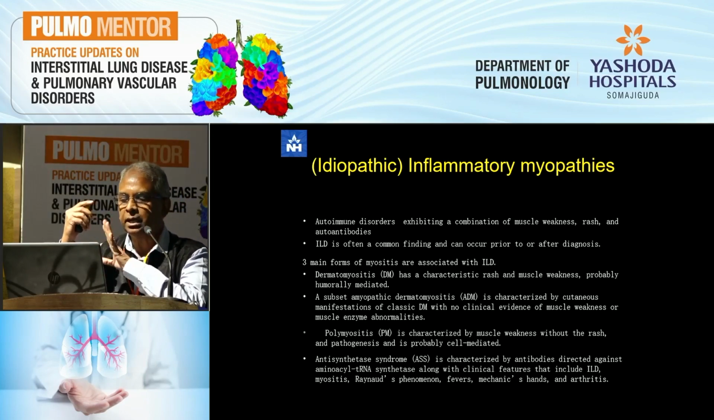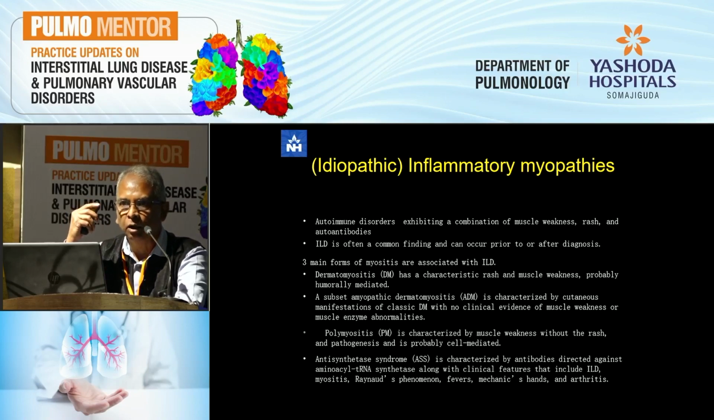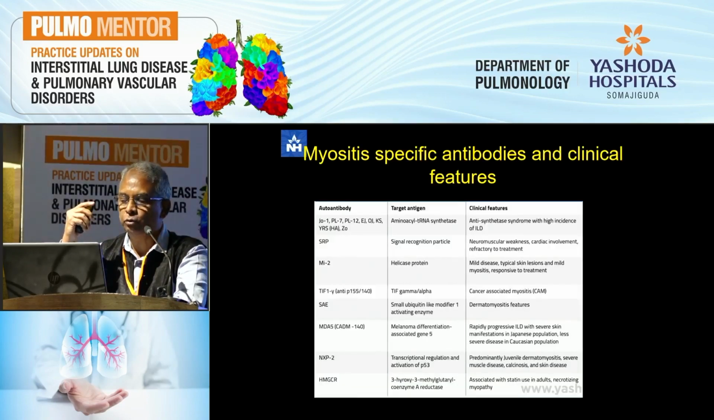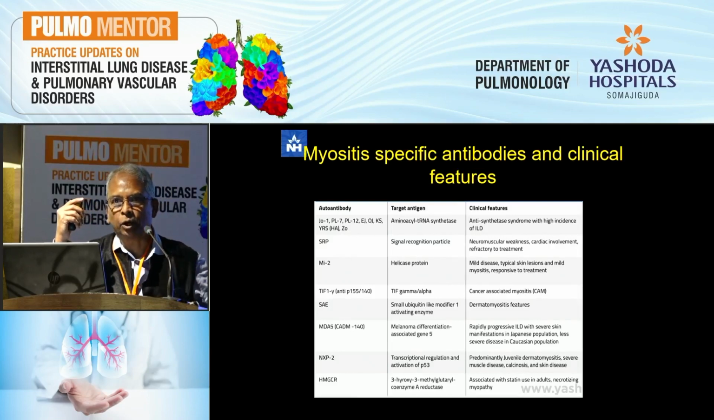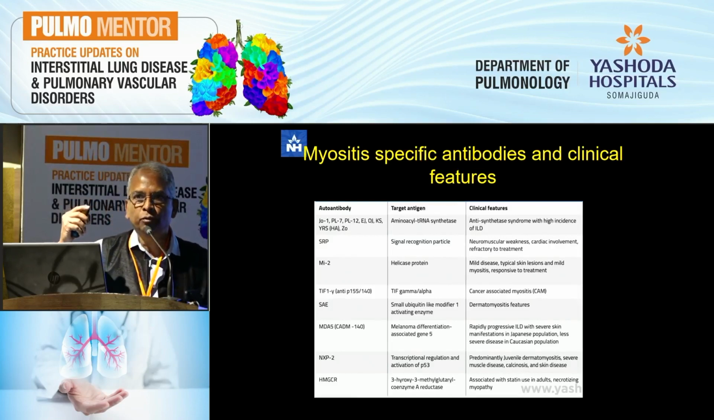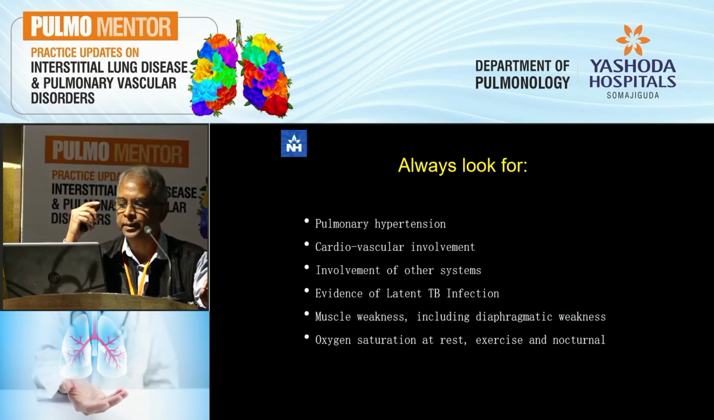Let me skip the inflammatory myopathies, a complex group which you have to look for. They may not have any obvious features of myositis when they first come to you, and you've got to look for them when you look for the various different autoantibodies. These don't form part of the normal panel, so please be aware of these.